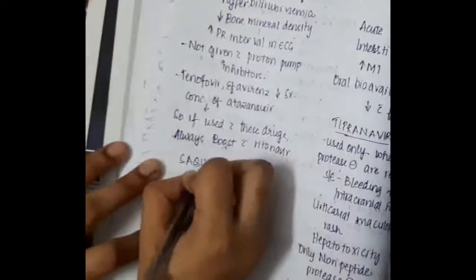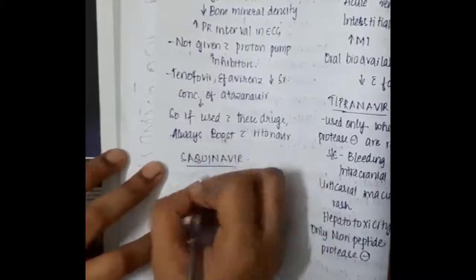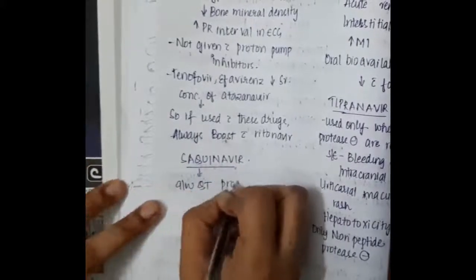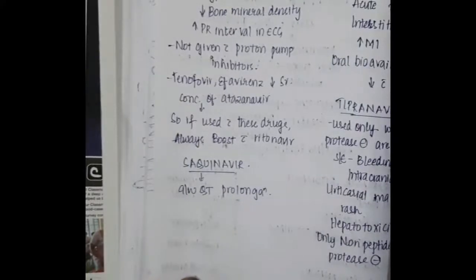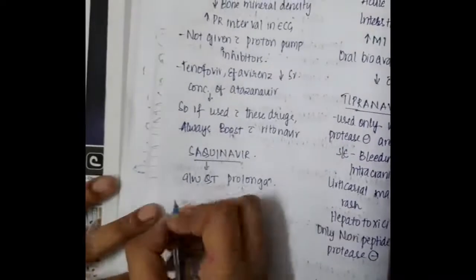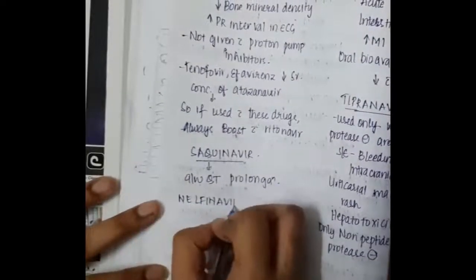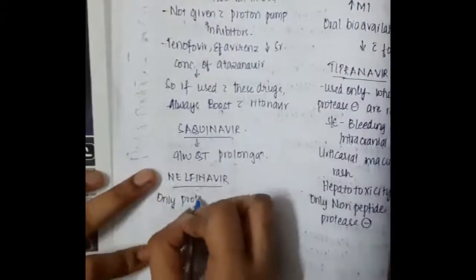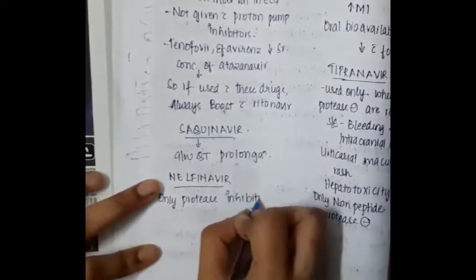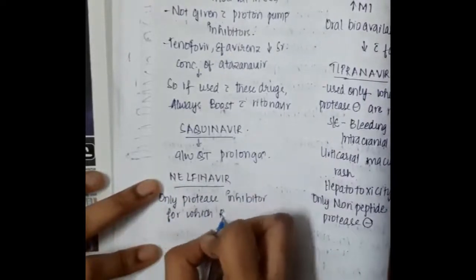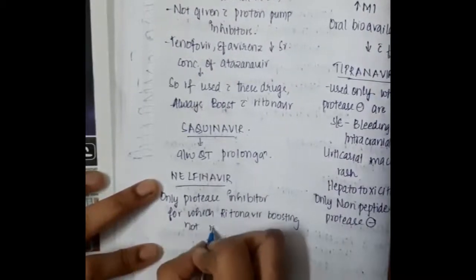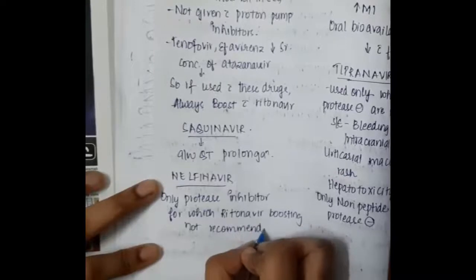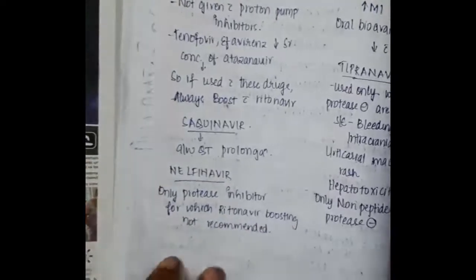Then we have the next drug, which is saquinavir. Saquinavir is associated with QT prolongation. And the next very important drug is nelfinavir. Nelfinavir is the only protease inhibitor for which ritonavir boosting is not recommended.